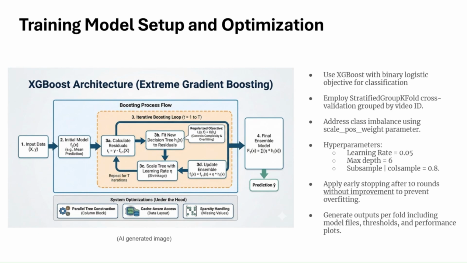This is something we noticed throughout our entire training process, that this was happening, so we stopped it at 10 rounds. And per fold, every time we would run through the validation steps, we would create all of our model files, all of our thresholds, and all of our plots, and we would save them on the cloud.